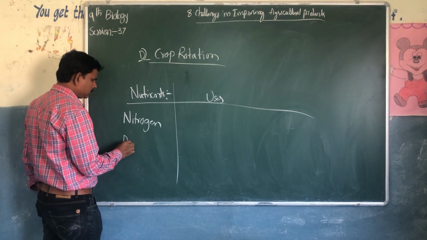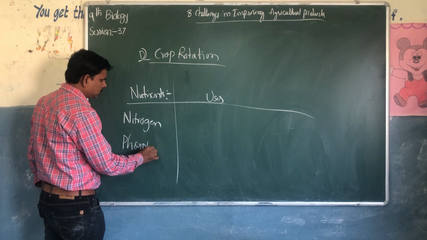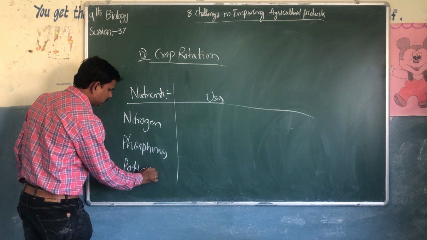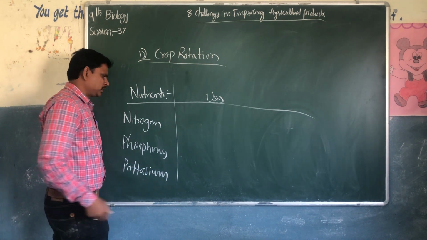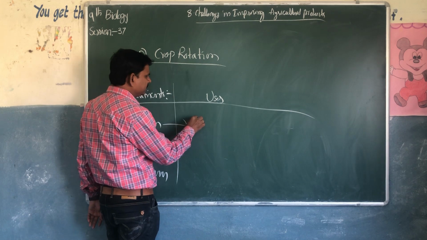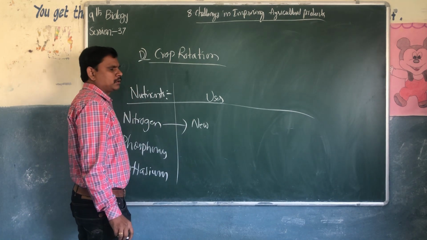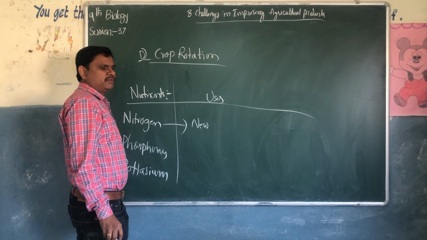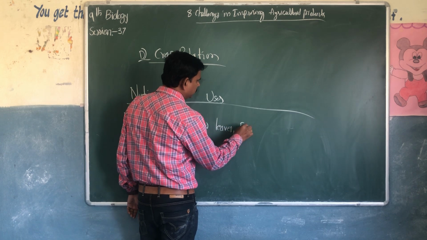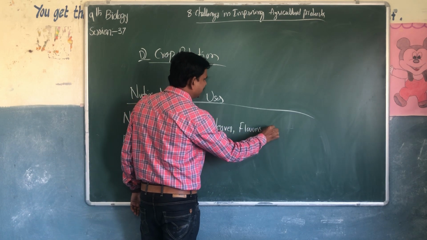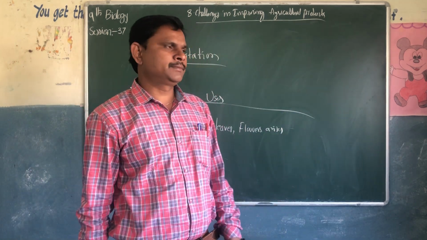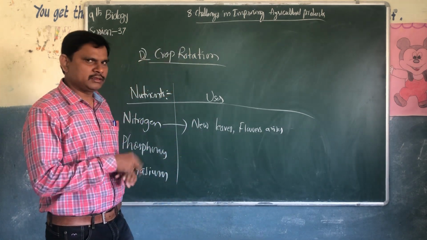nitrogen, phosphorus, potassium. What is the use of nitrogen present in the soil? Nitrogen is very, very useful for the plants. New leaves and flowers arise from the stem of the plants, whether it is a crop or a plant, when plenty of nitrogen is there in the soil.